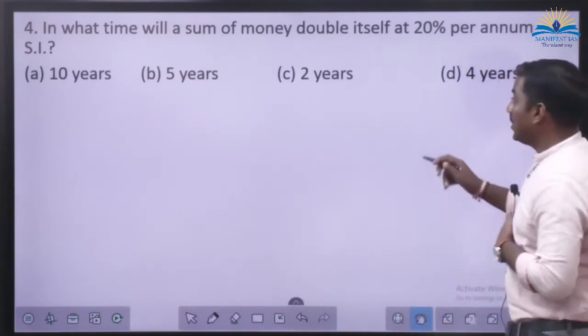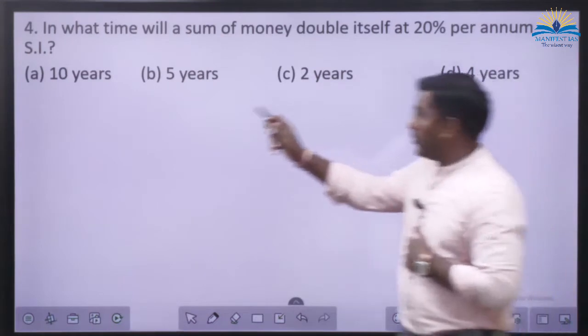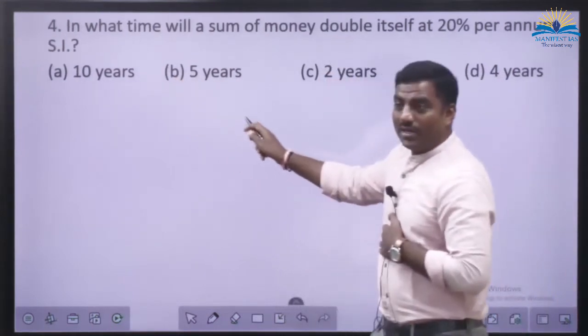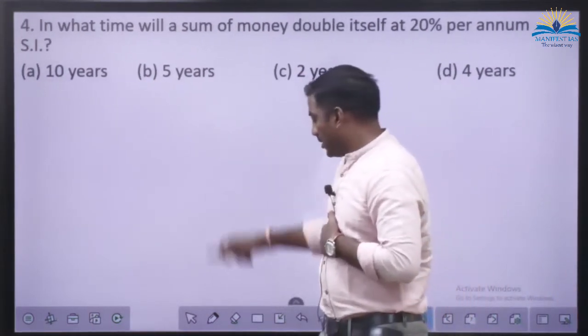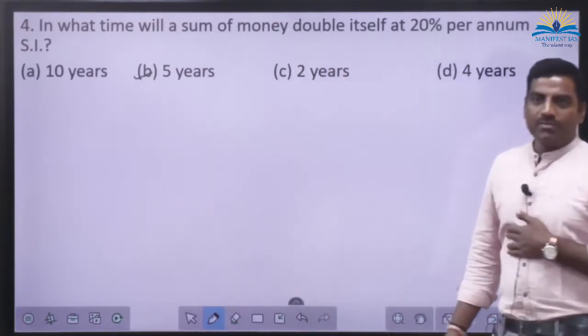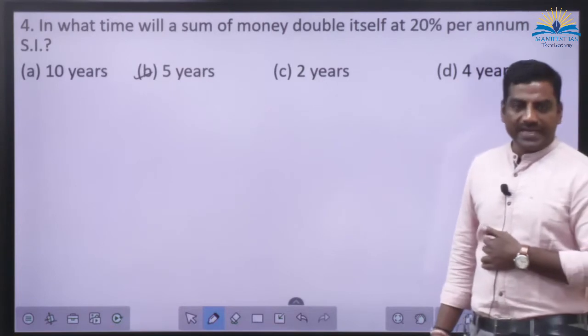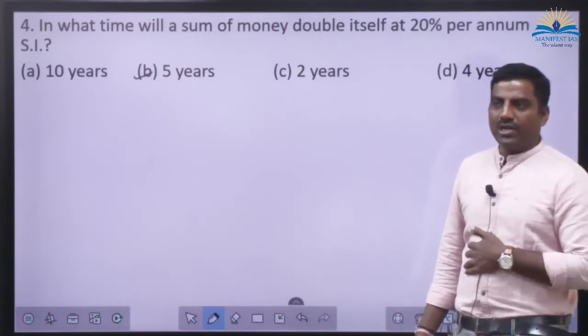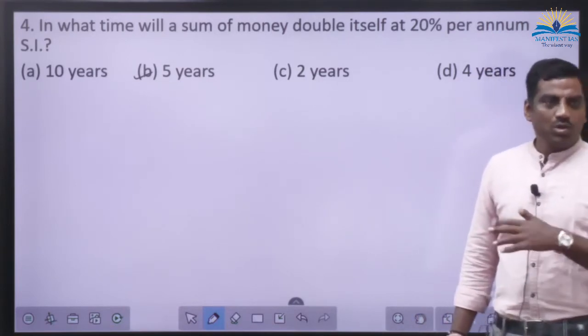Okay. So this is 5 years. No ambiguity. No debate. So what is happening here? If 100 rupees is kept in the bank, every year 20 rupees is being added. 20, 20, 20, 20, 25 times, you are going to get 200.